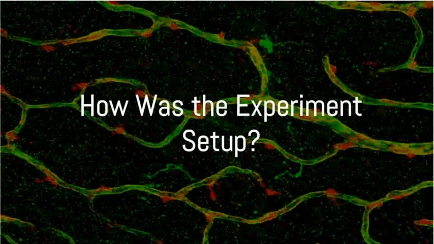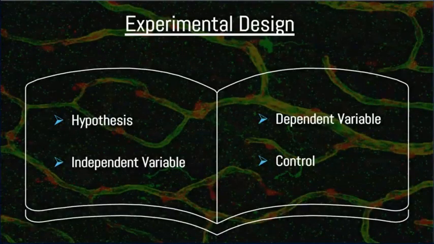So moving on to how the experiment was set up. In terms of the experimental design, it was hypothesized that if the cells are put into hypoxic environments, they'll upregulate protein expression in order to attempt to fix damage. But ultimately, cells won't be able to keep up this upregulation, and thus a drop in protein expression will be observed. The independent variable for this project was the hypoxic duration, which is at the 12-hour period and 24-hour period.